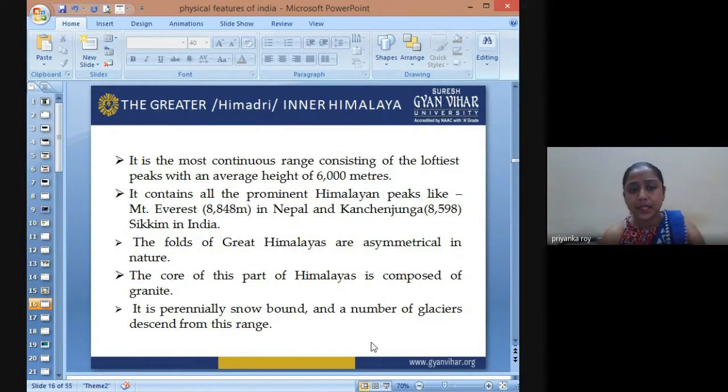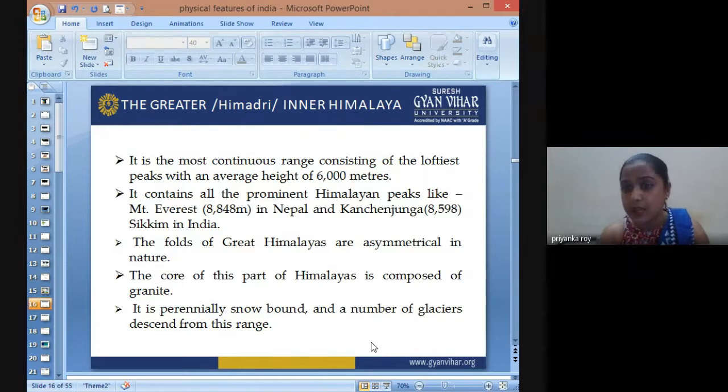The Greater Himalayas are the most continuous range, consisting of lofty peaks with an average height of over 6,000 meters. It contains all the prominent Himalayan peaks like Mount Everest in Nepal and Kanchenjunga in Sikkim, India. The folds of the Greater Himalayas are asymmetric in formation.